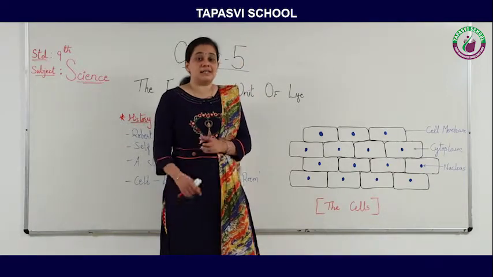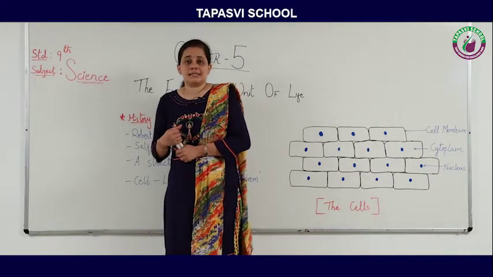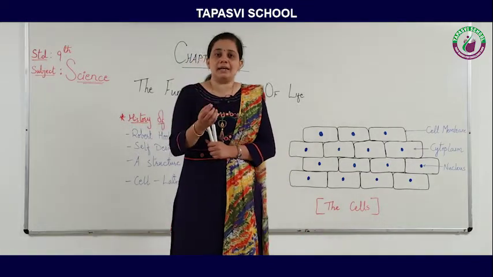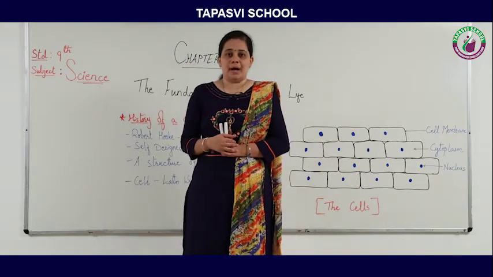So this is the discovery of cell. Now let's understand how we can make any cell visible under the microscope.